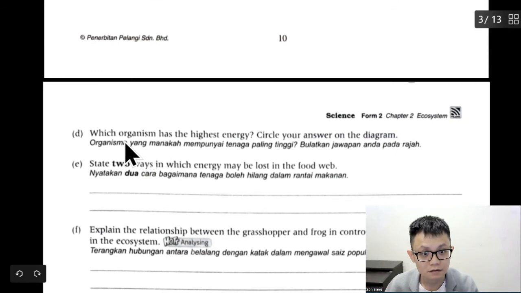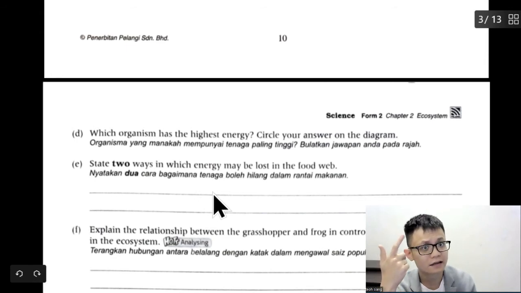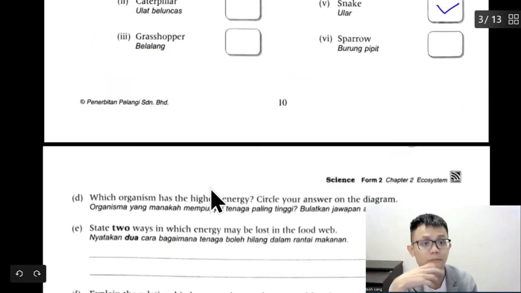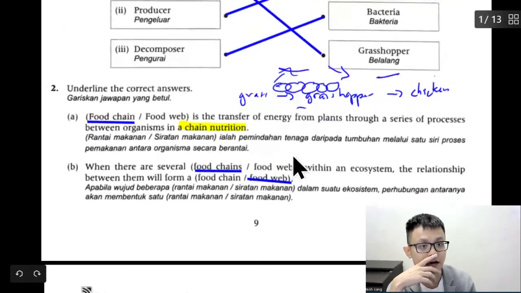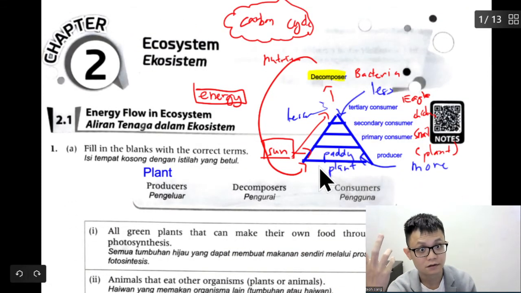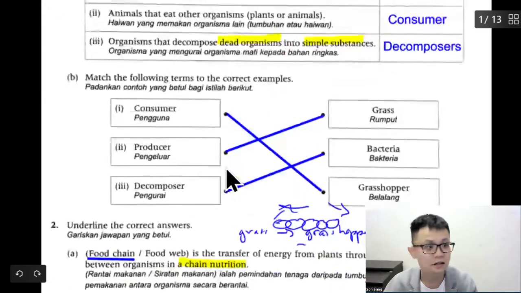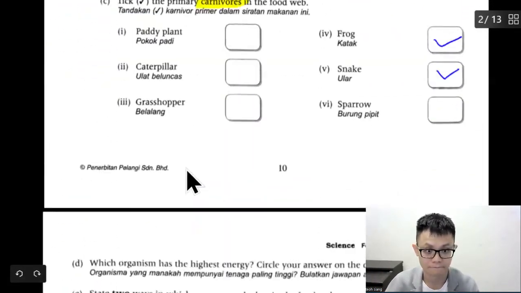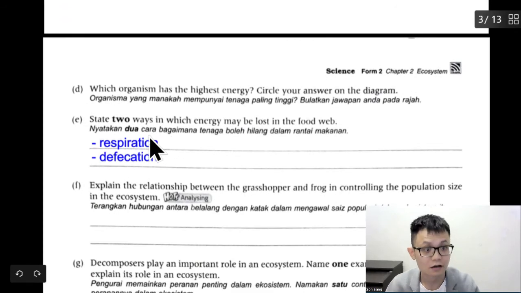Okay, so we have already circled the answer. State two ways the energy may be lost. We already learned energy cannot be created, and energy cannot be destroyed. Energy can only change from one form to another form. So as it goes up, the energy is getting lesser because the energy is lost. Where is the energy lost? The energy is lost through respiration and defecation.